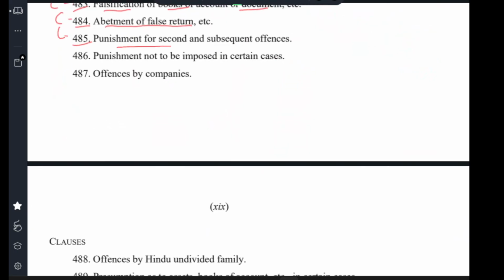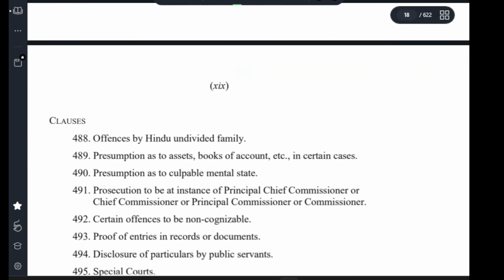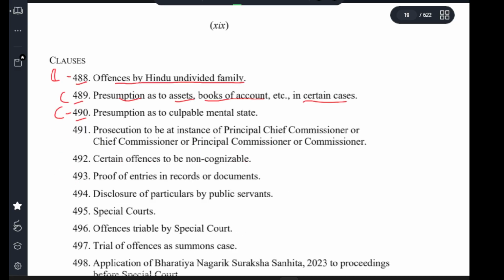Clause 485 punishment for second and subsequent offence. Clause 486 punishment not to be imposed in certain cases. Clause 487 offences by company. Clause 488 offences by Hindu undivided family. Clause 489 presumption as to tax assets, books of account, etc. in certain cases. Clause 490 presumption as to culpable mental state. Clause 491 prosecution in the instance of principal chief commissioner, chief commissioner, principal commissioner, commissioner.